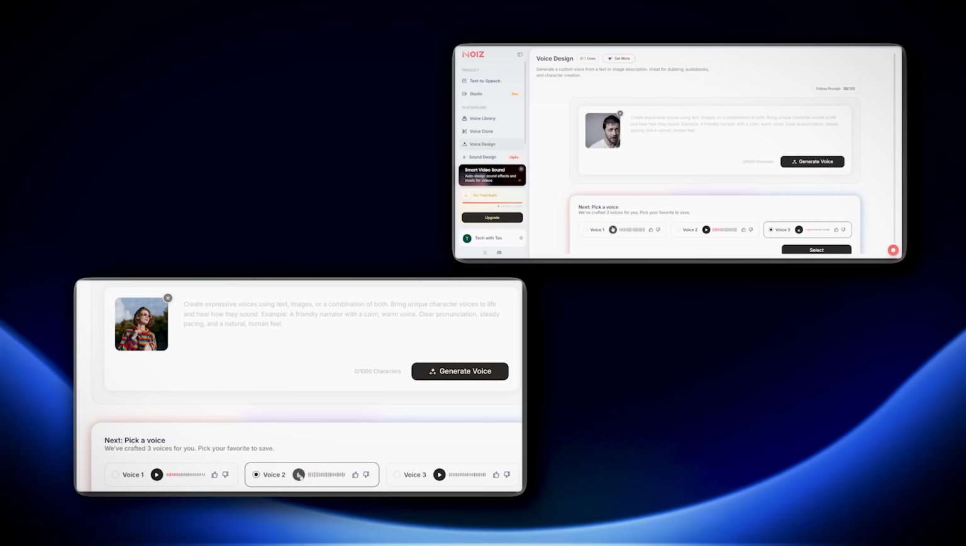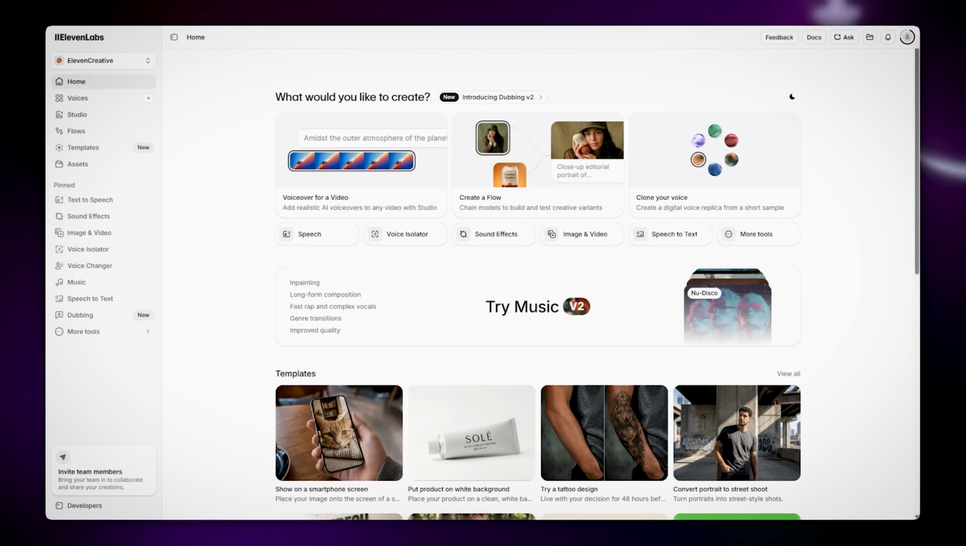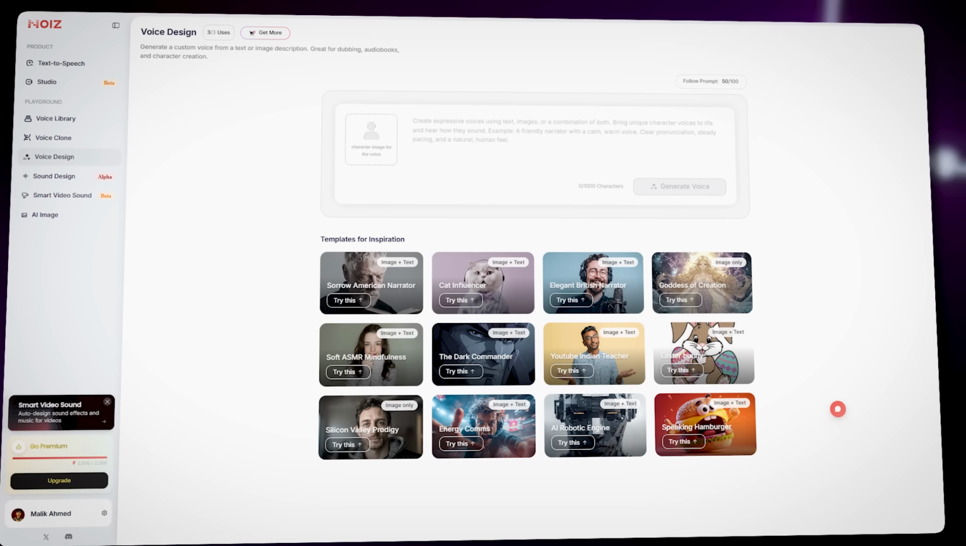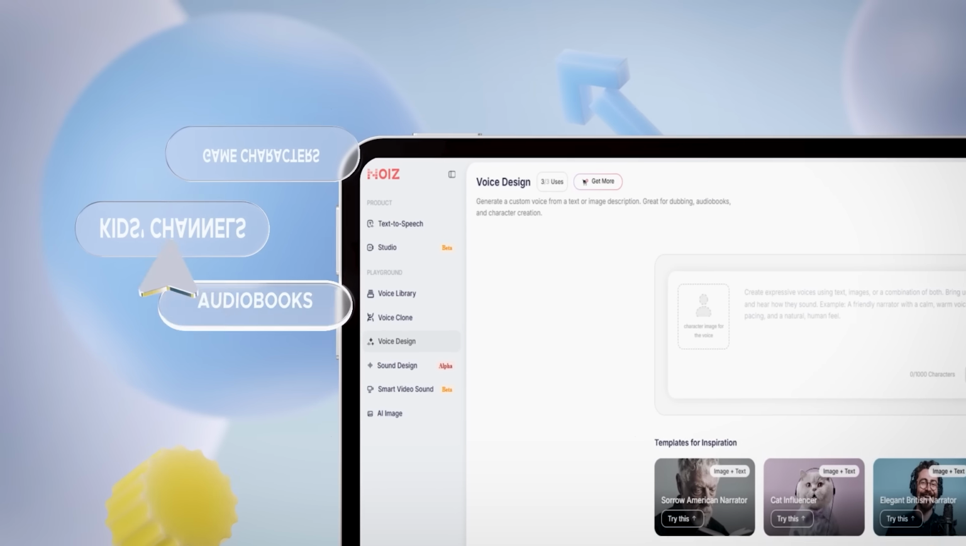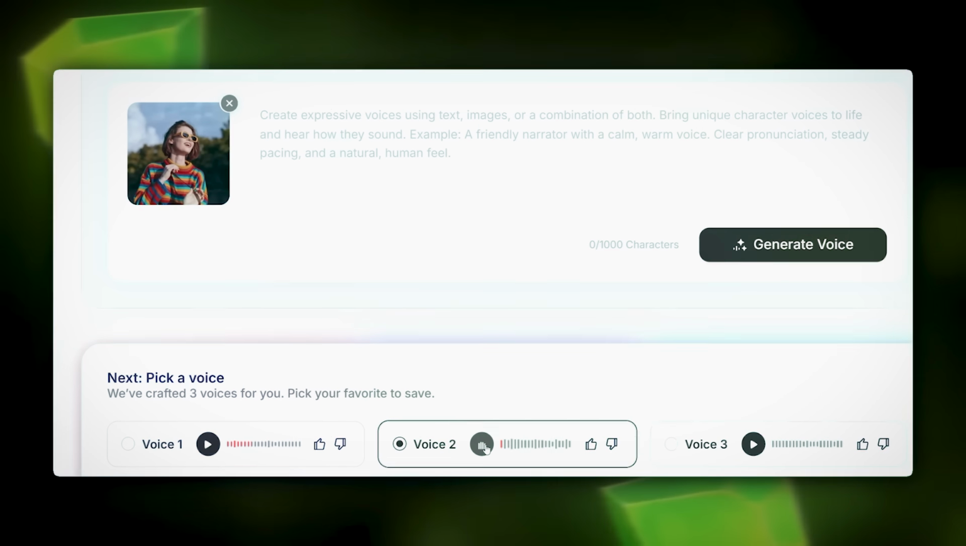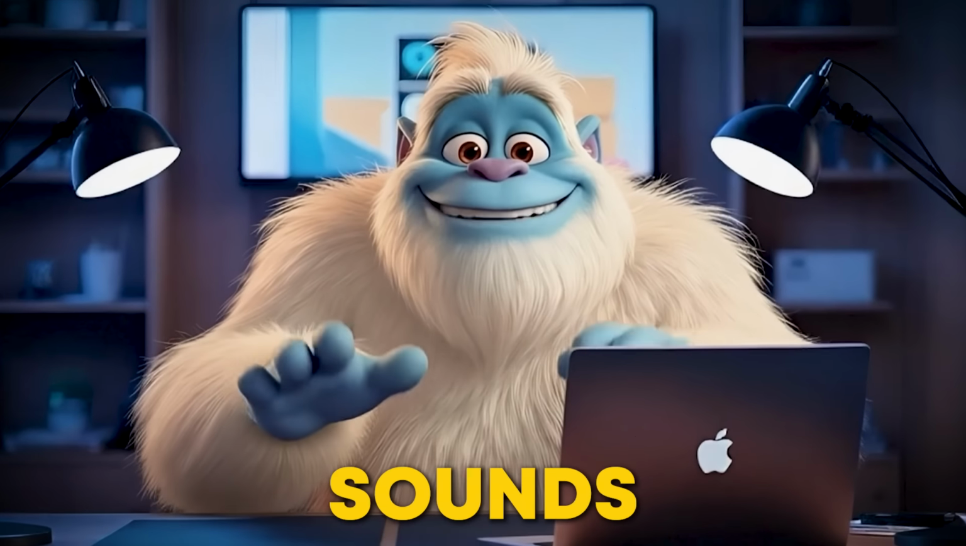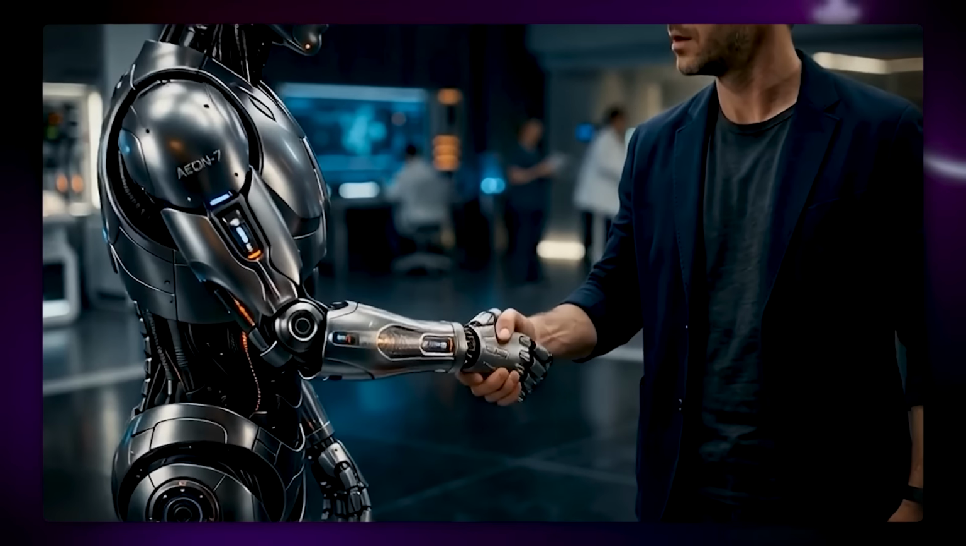Same tool, 2 photos, 2 completely different humans. Try this in ElevenLabs. You can't. There's no upload photo button, no plan tier where it appears, not on their roadmap. This is a Noiz-only move. For anyone making animated content, audiobooks, kids' channels, game characters, this workflow did not exist last year. And the unsettling part is how confident it sounds. Like the AI already met this person.